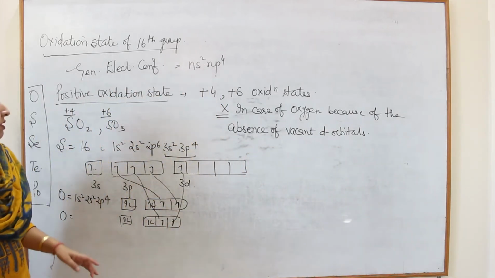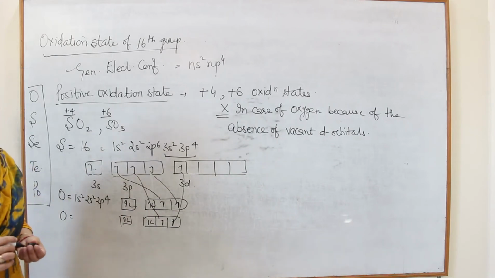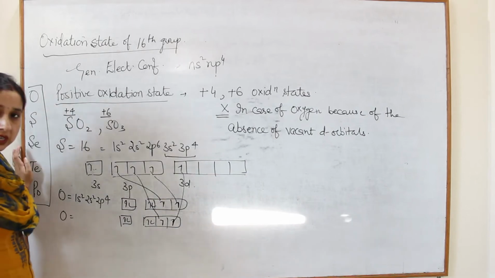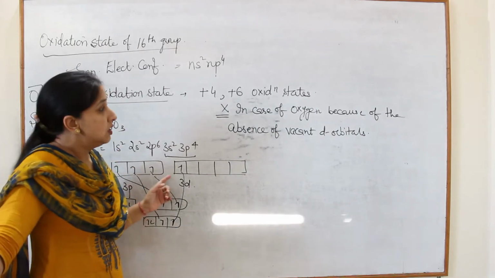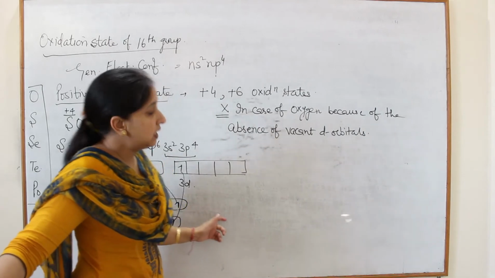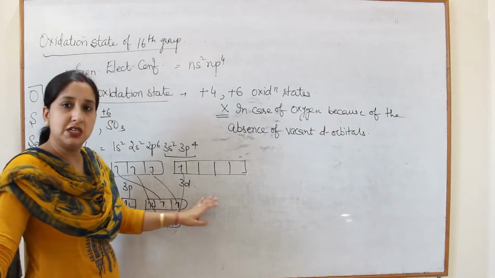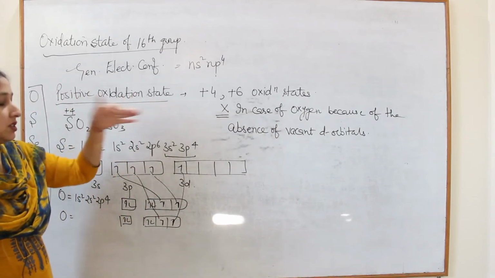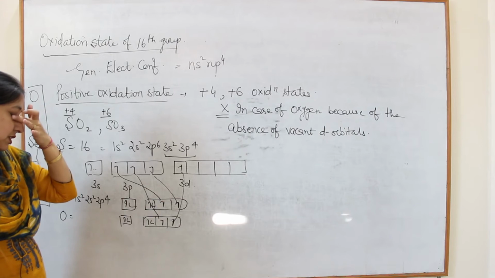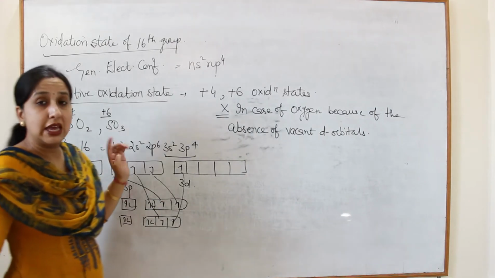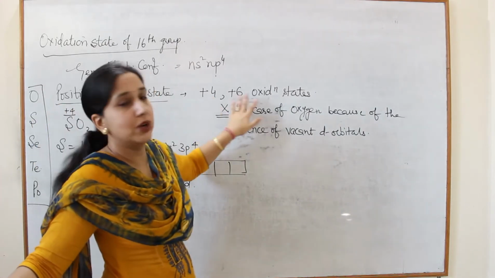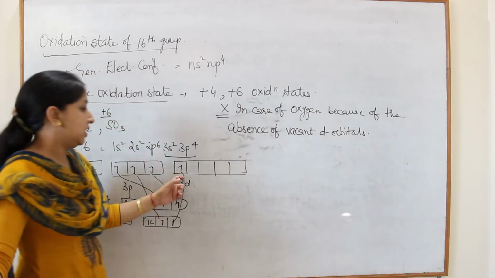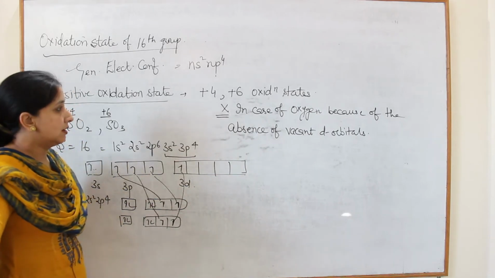So we have learned the oxidation states of the 16th group: the most common is -2. In addition to -2, oxygen forms -1, 0, +1 and +2 oxidation states. Next are positive oxidation states. Except oxygen, all other members can also show +4 and +6 oxidation states because of the presence of vacant d orbitals in them.